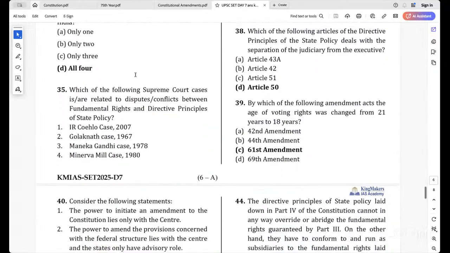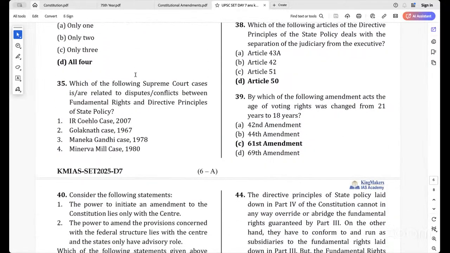Okay. Next, the 34th question. Which of the following Supreme Court cases are related to disputes or conflicts between fundamental rights and directive principles of state policy? Okay, IR file case. Will that include? What is this case about?